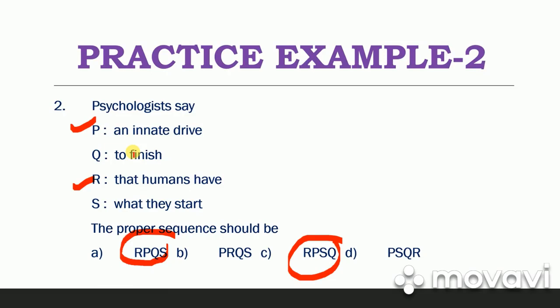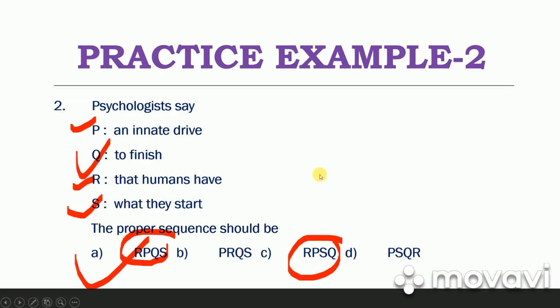Psychologists say that humans have an innate drive to finish. The innate drive, the spirit, what is it? To finish something, to finish what they start. The work that they begin, they have an innate drive or innate spirit or innate desire to finish. Okay, so the correct sequence is this: R, P, Q and S. R, P, Q, S. This option A is now the correct answer if we observe it carefully.